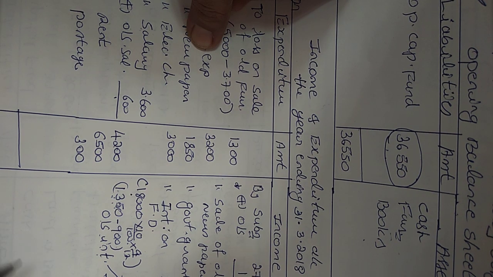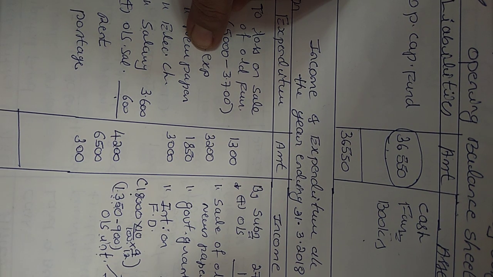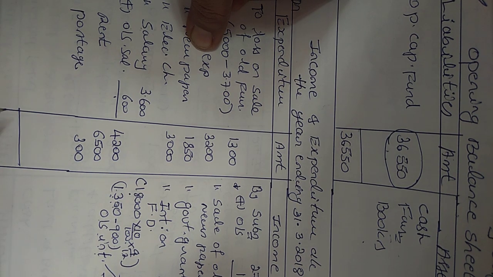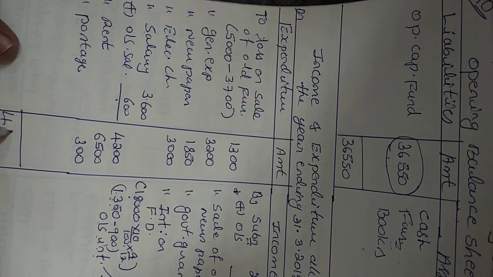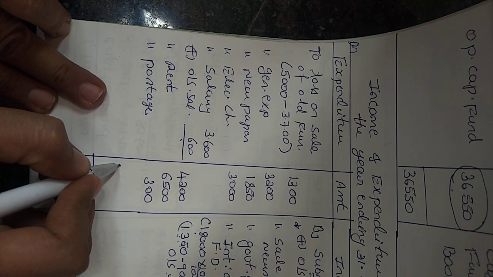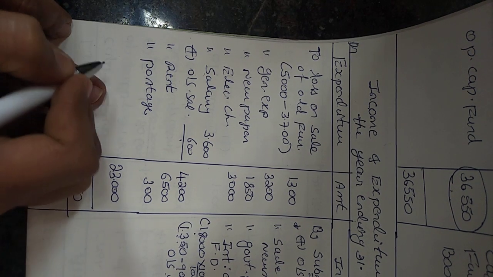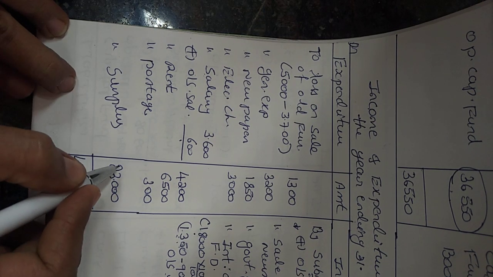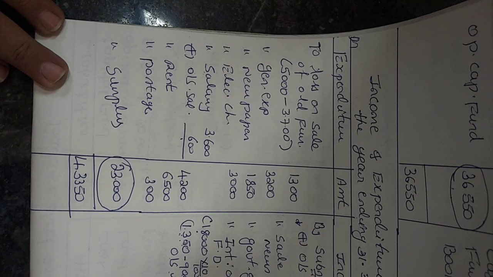So total this, and you have to calculate which side will be more. The right hand side, credit side, is more, 43,350. So we will get the surplus amount of rupees 23,000. So the surplus amount is 23,000. Clear?